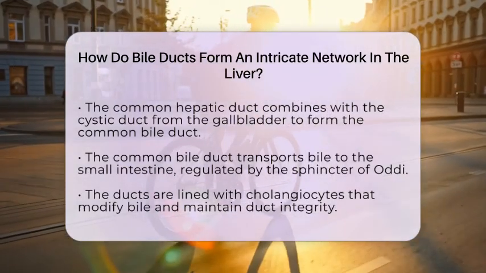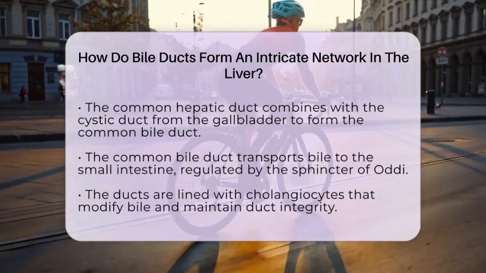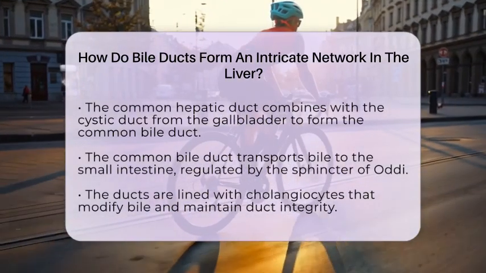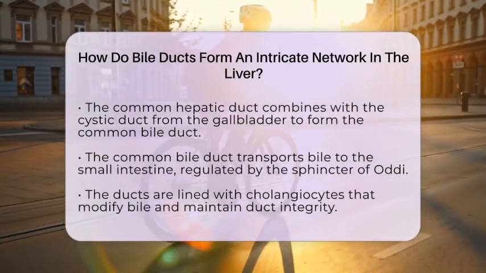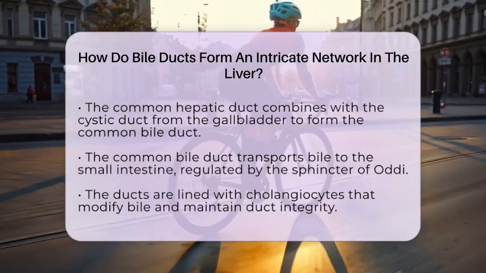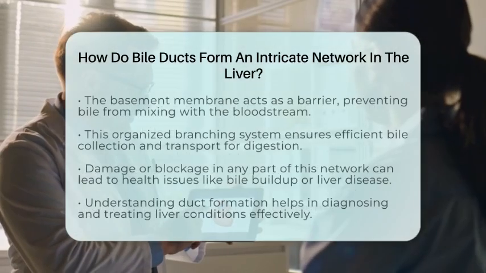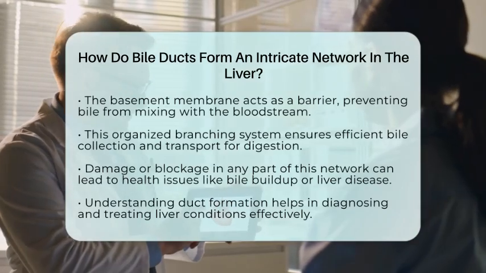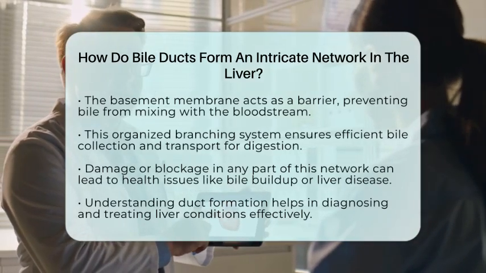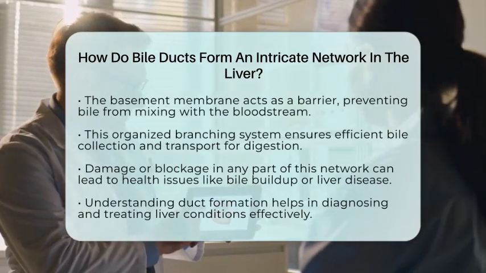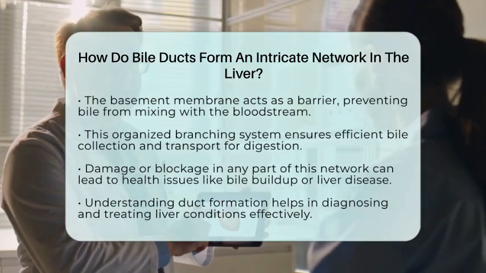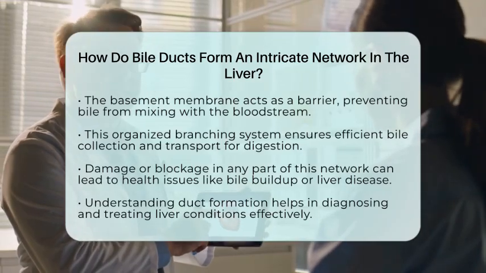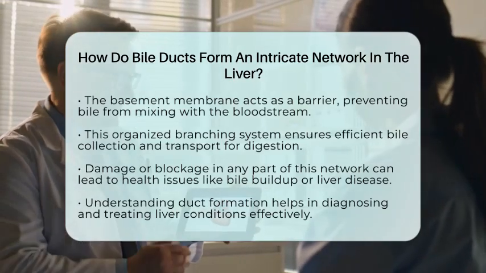This branching and merging pattern is essential because it allows the liver to efficiently collect and transport bile from every corner of the organ. When this system works smoothly, it supports digestion and keeps the liver healthy. But if any part of this network gets damaged or blocked, it can cause problems like bile buildup, inflammation, or scarring. Over time, chronic issues can lead to serious conditions such as cholestasis or even bile duct cancer. Understanding how these ducts form and function helps doctors diagnose and treat liver diseases more effectively.